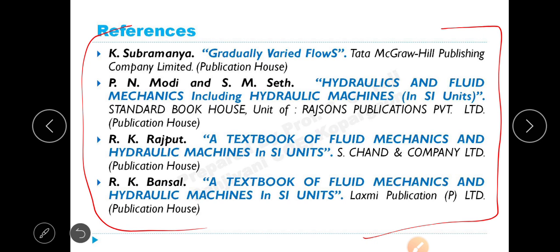References you know: K. Subramanya, Flow in Open Channels. This particular book covers gradually varied flow the most. Tata McGraw-Hill Publishing Company, very nice and standard. P.N. Modi and S.M. Seth. Really, these books are marvelous. When we were students 40 years back, we had this book.